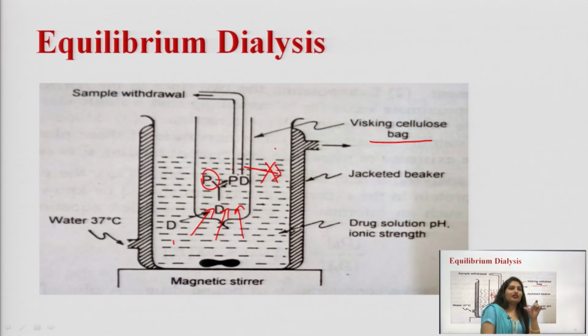See, this equilibrium dialysis method has certain limitations. It is a very tedious process and requires a number of individual measurements to define the binding behavior. So, this method is rather inconvenient and is not widely used. In addition, it has a long equilibrium time. Okay, so this is all about the equilibrium dialysis method.